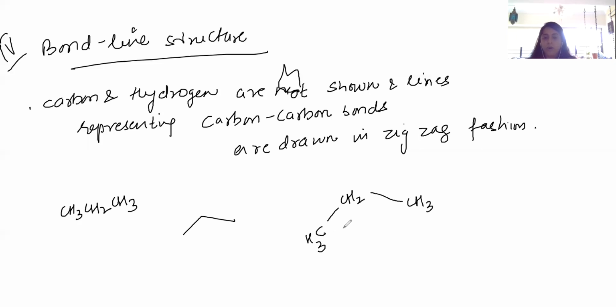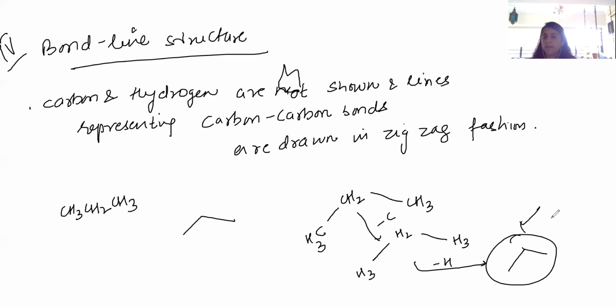Okay, now omit carbon. Now omit hydrogen. Now this is the correct representation of this